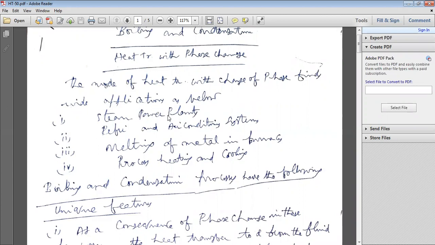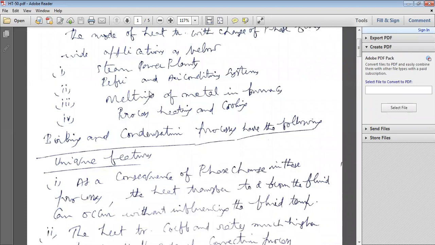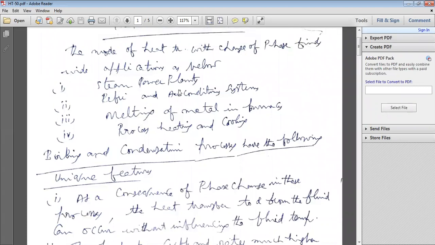Steam power plants have four components: water pump, boiler, turbine, and condenser. In the boiler, water becomes steam at constant temperature, and in the condenser, steam condenses into water at constant temperature.